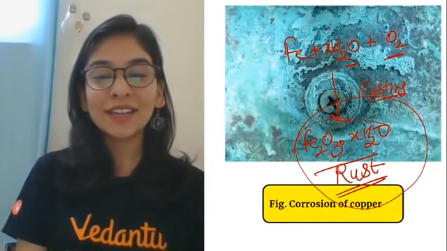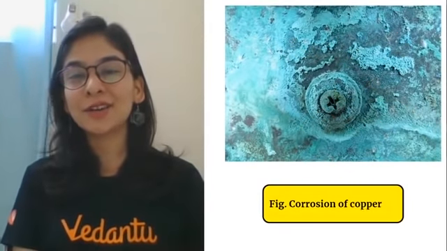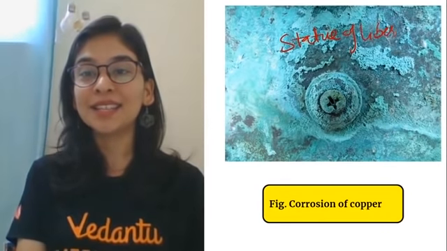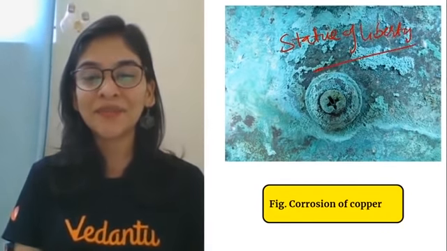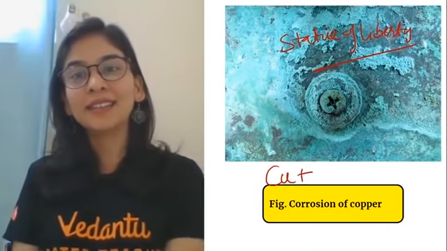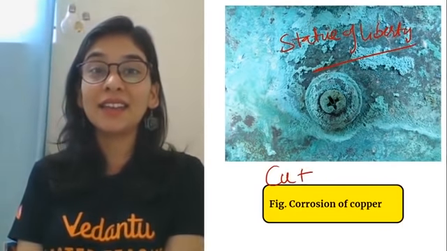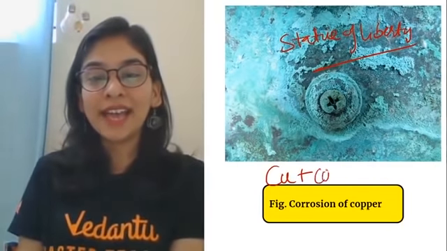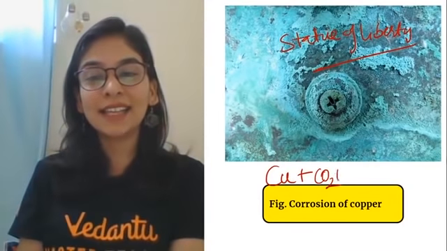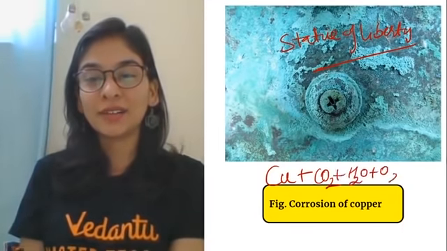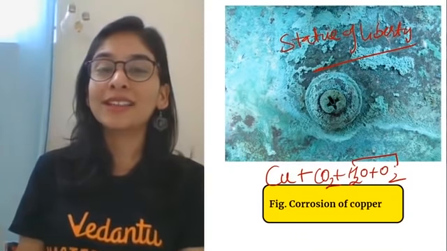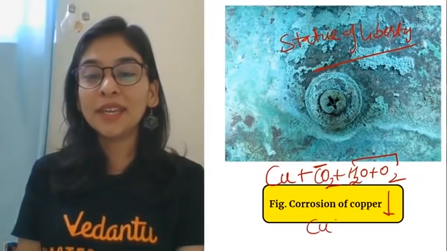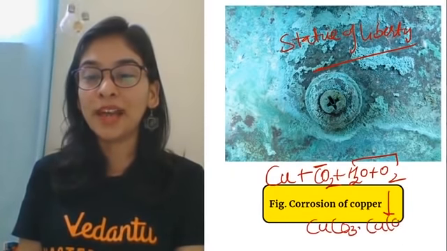Okay students, what if I talk about corrosion of copper? The surface becomes like this. The biggest example in the world is the Statue of Liberty. Chemistry is everywhere, students. Look, the Statue of Liberty was made of copper, developing that greenish blue color, because copper reacts with atmospheric carbon dioxide gas along with moisture, H2O or oxygen, and CO2 too, to give a mixture of copper carbonate with copper hydroxide.